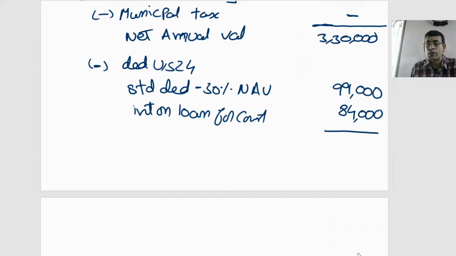So this gives us what? Let us put this in brackets because these are deductions. Gross annual value 3 lakh, net annual value 3,30,000 minus standard deduction of 99,000, minus interest on loan borrowed 84,000. Total put together, income from house property in Pune is coming to 1,47,000.